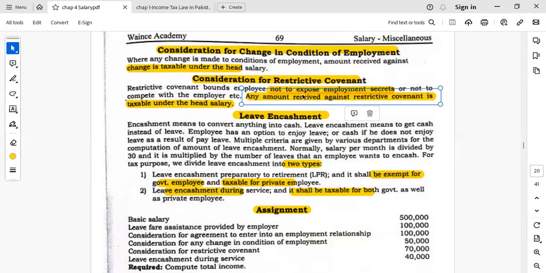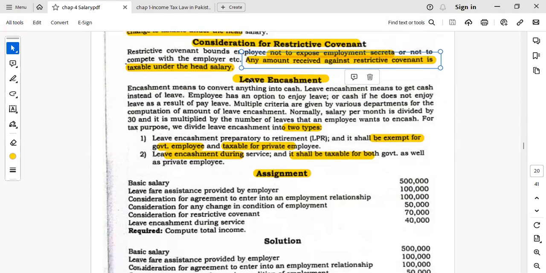If any restriction is imposed on the employment, for example, no employee will disclose any secret information with respect to the business, and for this purpose employees will be compensated, that compensation will be treated as taxable income and added in salary.